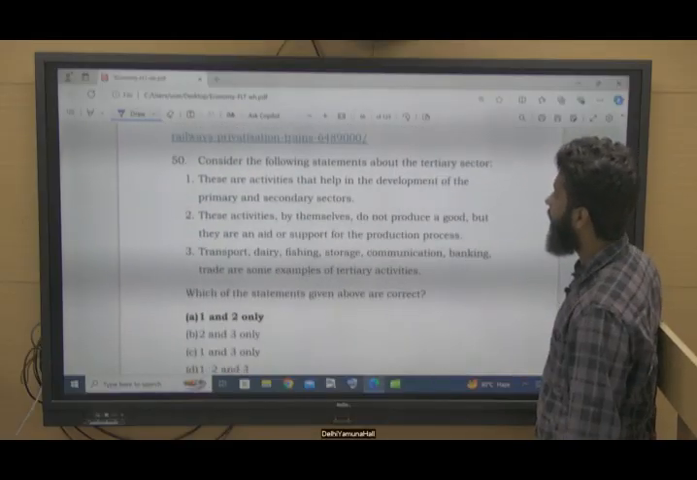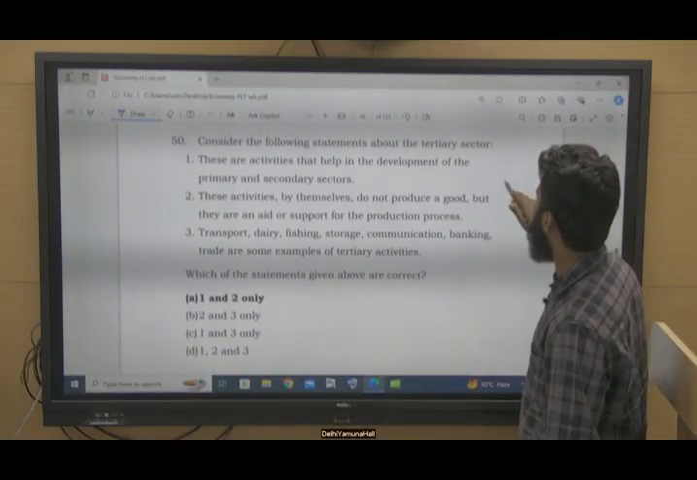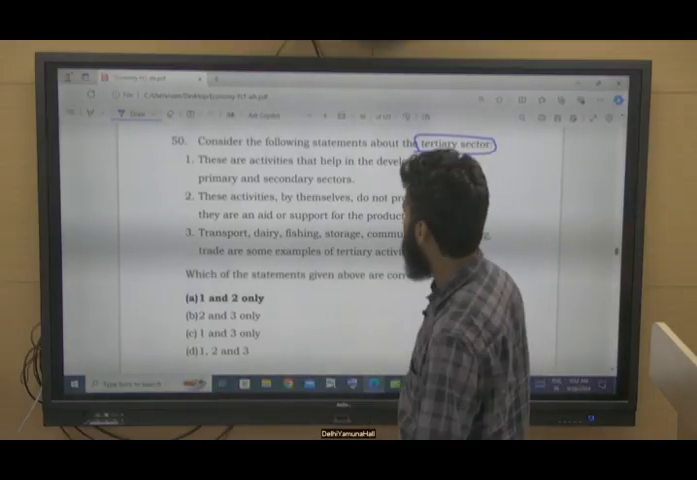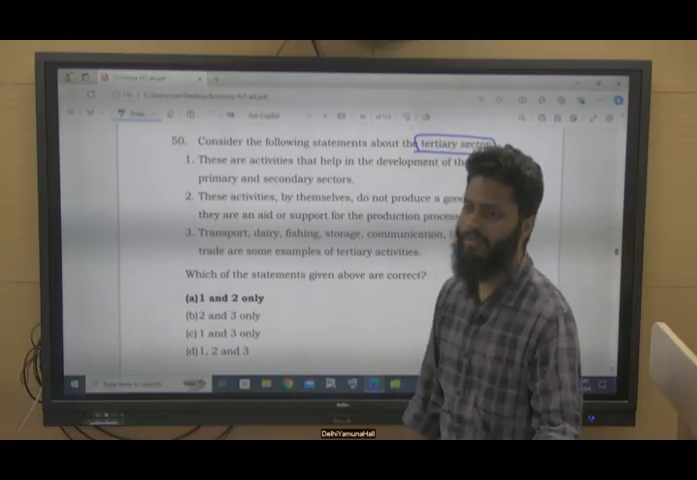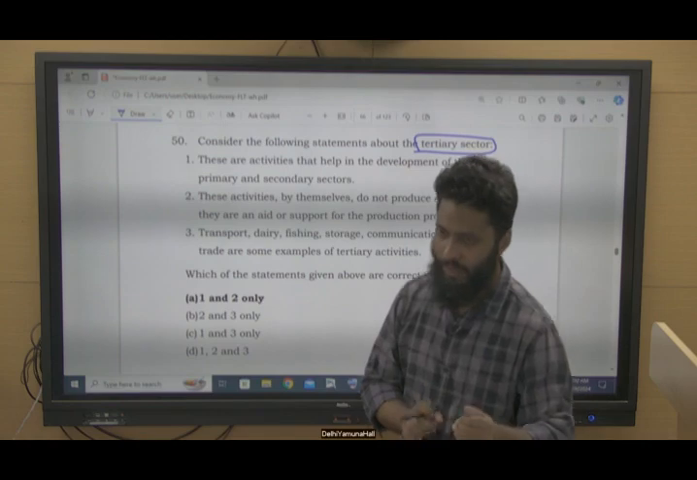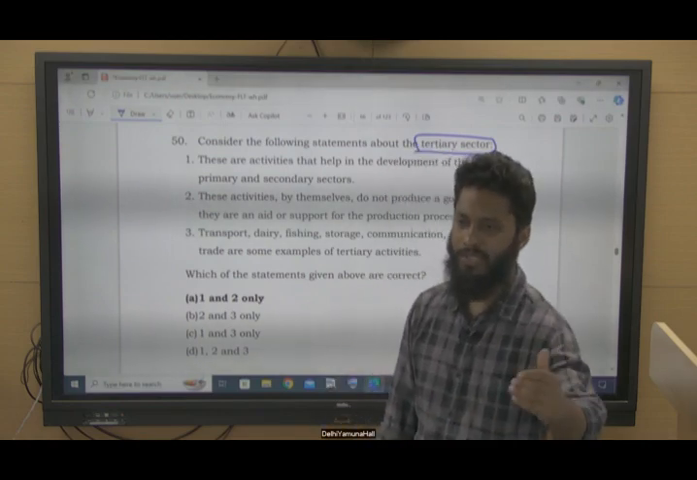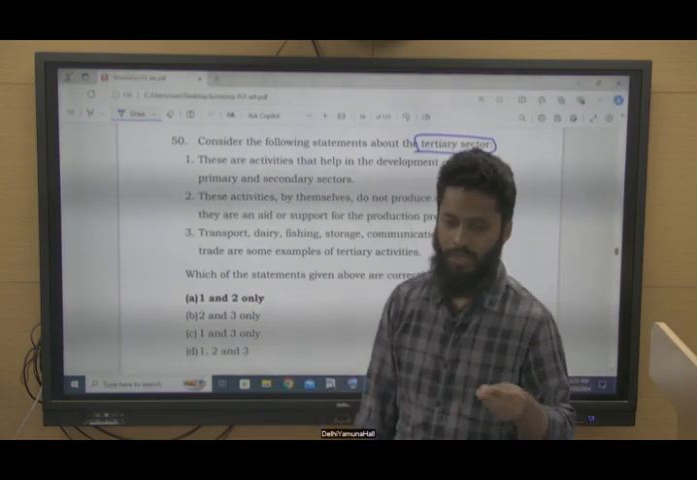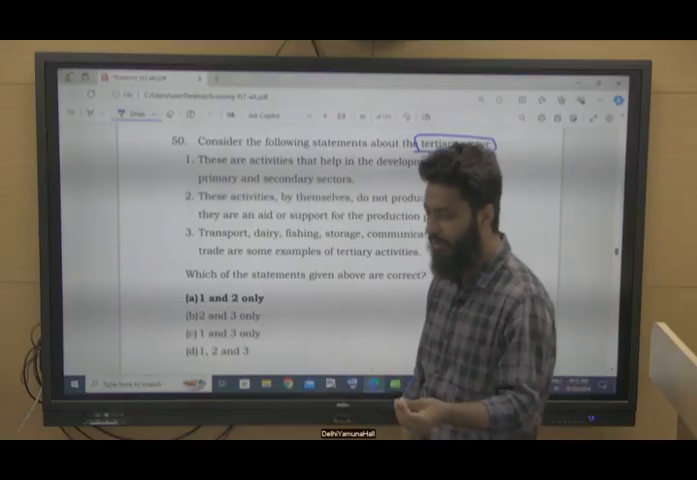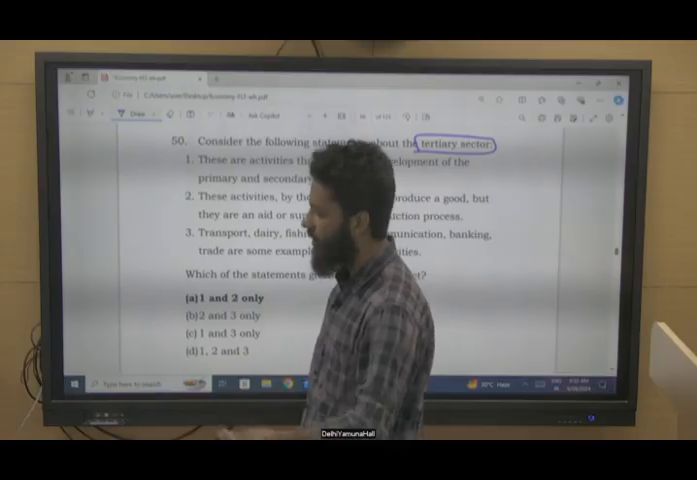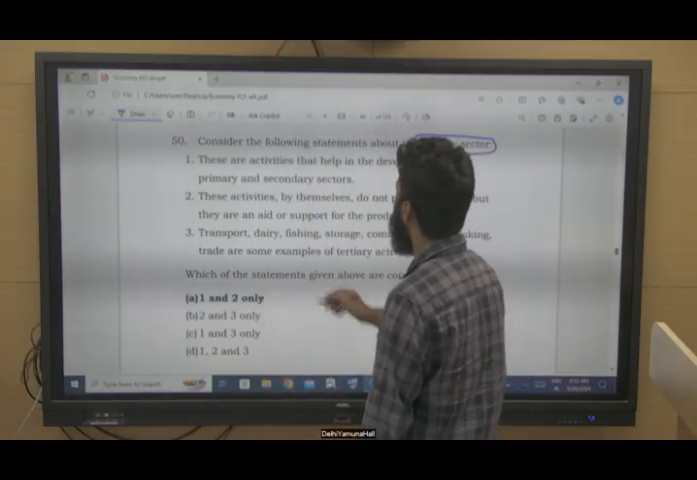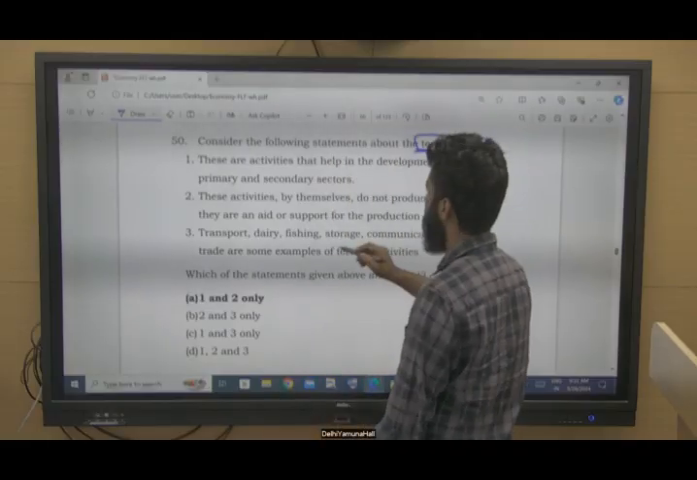Question number 50. Consider the following statements about the primary sector, secondary sector and tertiary sector. In primary sector, we have seen agriculture and allied activities, farming, dairying, fishing, pisciculture, right? So this is a part of primary sector. Secondary sector, we saw manufacturing, electricity, gas, water supply. Tertiary sector, we saw mainly the services sector, right? They are asking about tertiary sector.